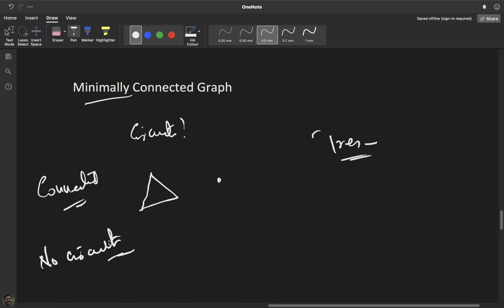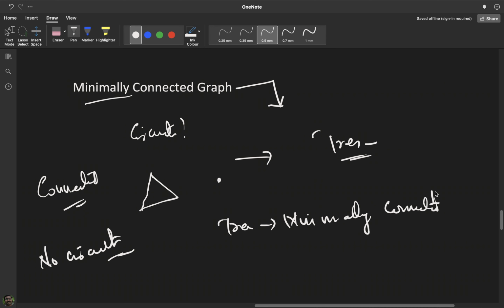So what can you say about minimally connected graphs and trees? Therefore minimally connected graphs are trees. To be a tree, a graph should be connected and circuitless. We showed that a minimally connected graph does not have circuits, and moreover it is connected, therefore it is a tree. Now let us show that a tree is always minimally connected. We have shown that a minimally connected graph is a tree, and now we will show that a tree is a minimally connected graph.